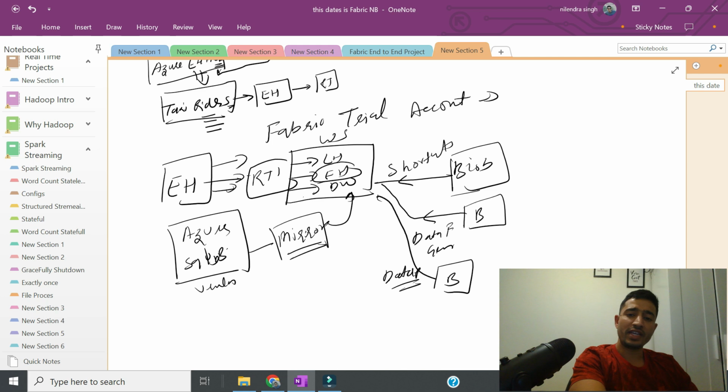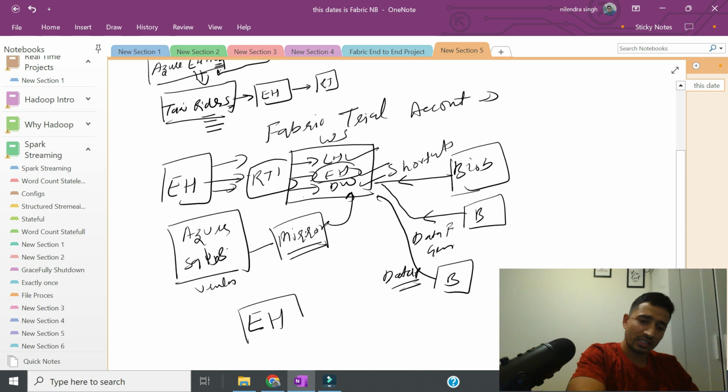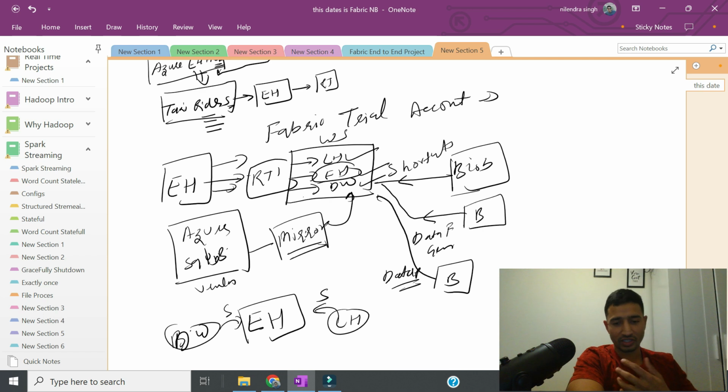So once we have all the data in Fabric, either in Lakehouse, data warehouse, or event house, we will be creating internal shortcut as well. So let's say we want to see every data into our event house. So it means, let's say we want to see data from data warehouse and Lakehouse into event house. How to create this shortcut as well, right? What is the limitation, how real time they are, we're gonna be looking at that as well.